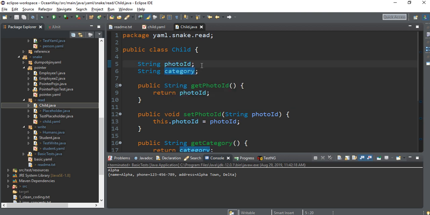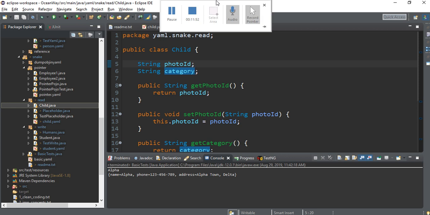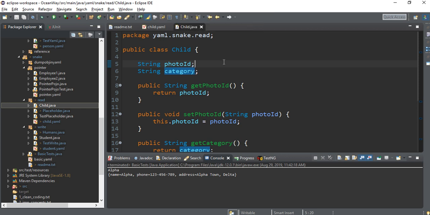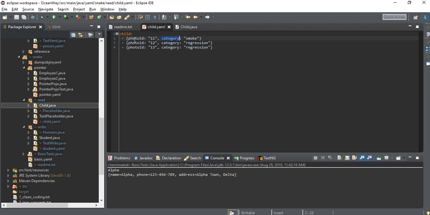Make sure, this is a very important point: YAML is a case sensitive language. So if I am giving photo ID with capital I and category in small, you have to make sure that photo ID is written as it is and category is written as it is here. Otherwise, it will not run. We'll see that also.